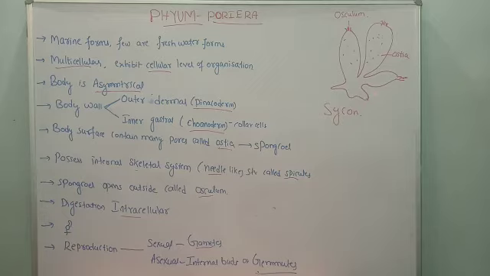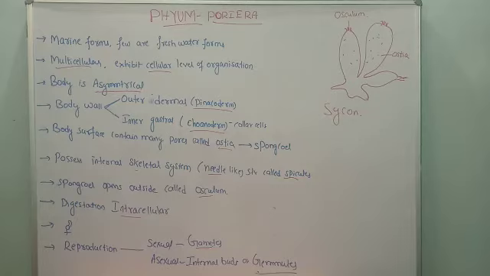Through these ostia only the water can enter into the spongocoel. Here the term spongocoel means the body cavity. The cavity that is present is called the spongocoel cavity.